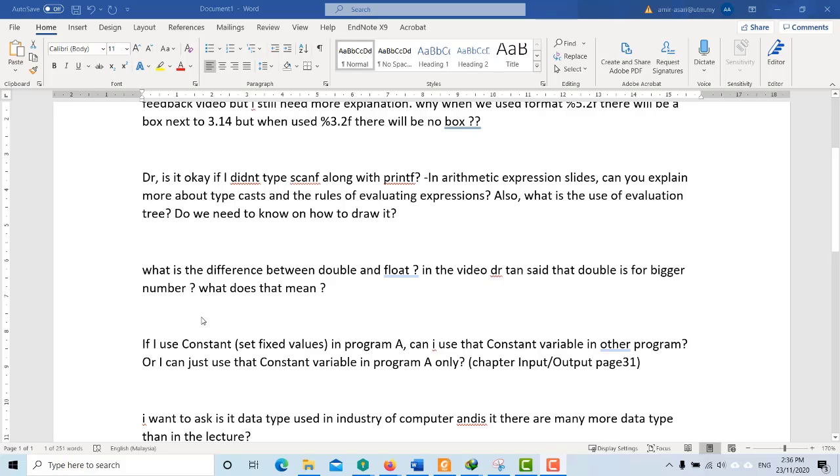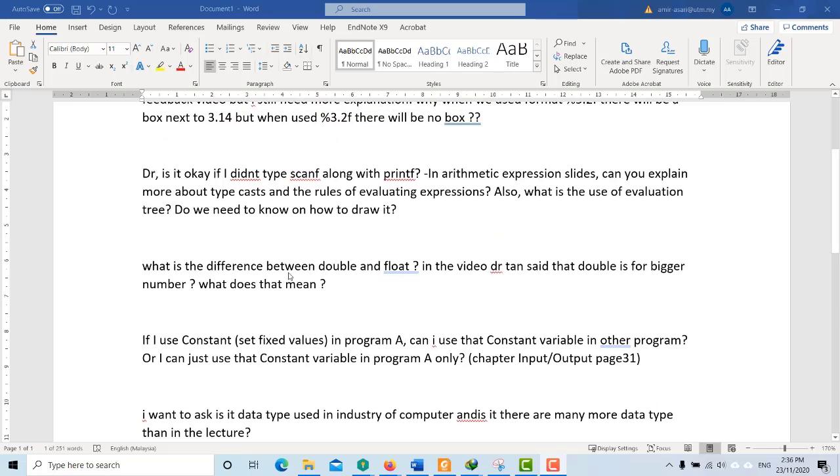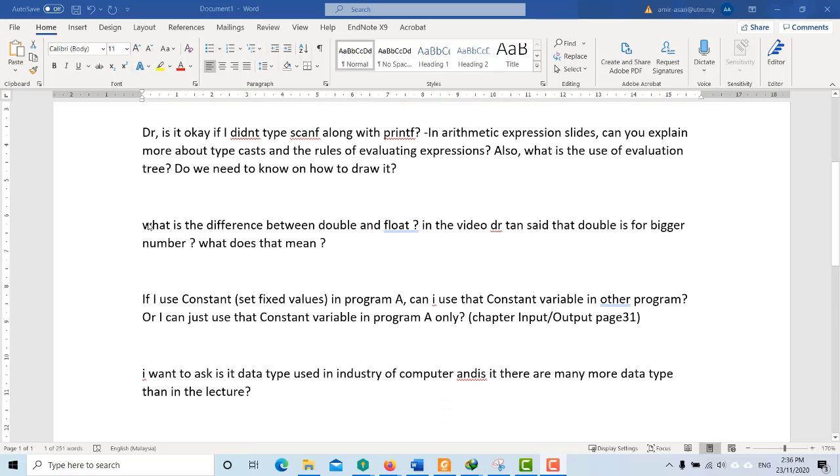Okay, now let's go to the next question. I think I would like to answer this one first. Okay, what is the difference between double and float? In the video, Dr. Tan said the double is for bigger numbers.